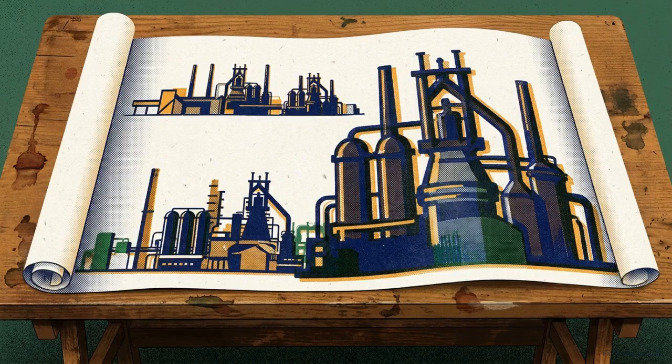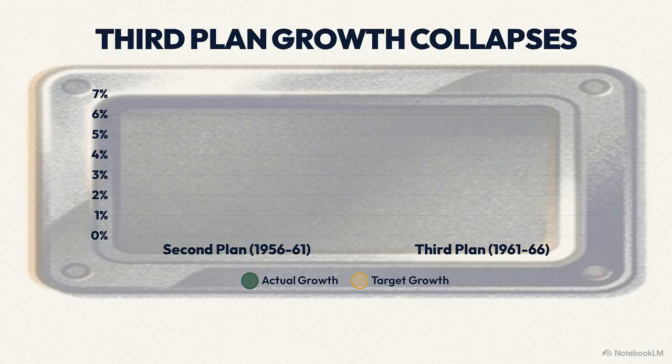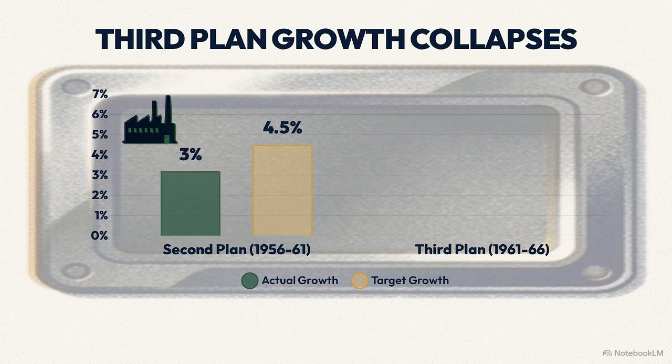The second 5-year plan, from 1956 to 1961, introduced the Mahalanobis model. This was an aggressive strategy that diverted capital toward rapid, domestic heavy industry and steel production to build long-term economic capacity. It successfully created an industrial base, establishing massive steel plants at Bhilai, Rourkela, and Durgapur. However, it fell slightly short of its 4.5% target due to mounting foreign exchange pressures and rising inflation.